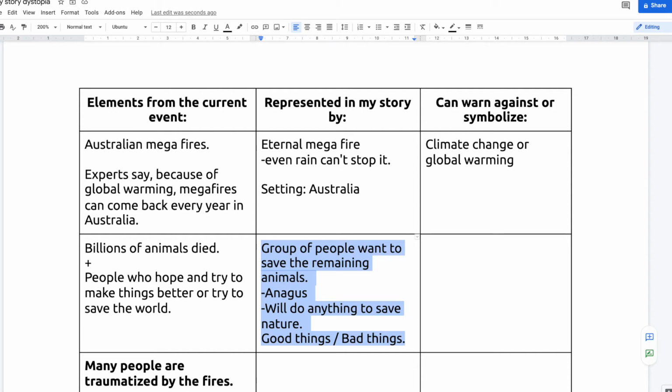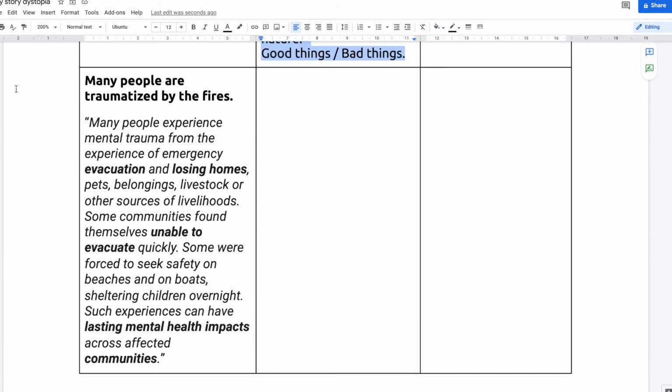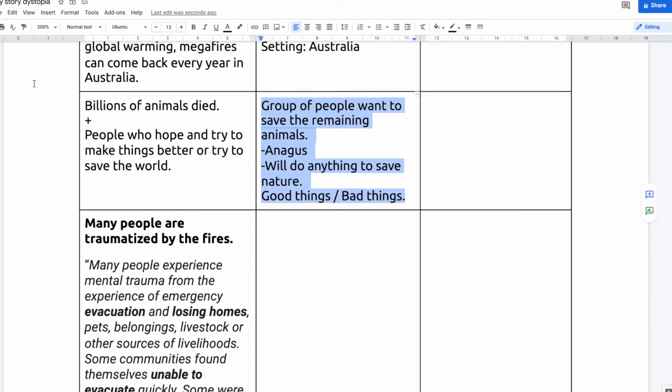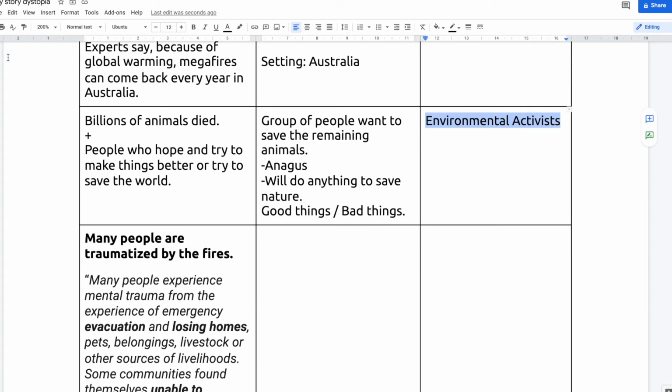These people would do anything to save nature. This could mean that they could be doing bad things or good things also, so there could be good people and bad people in that group. And of course they could symbolize environmental activists, and sometimes there could be some extremists in there also, so that could be representing that as well.